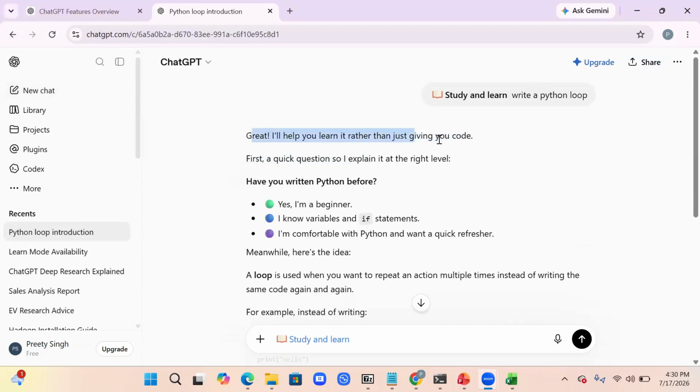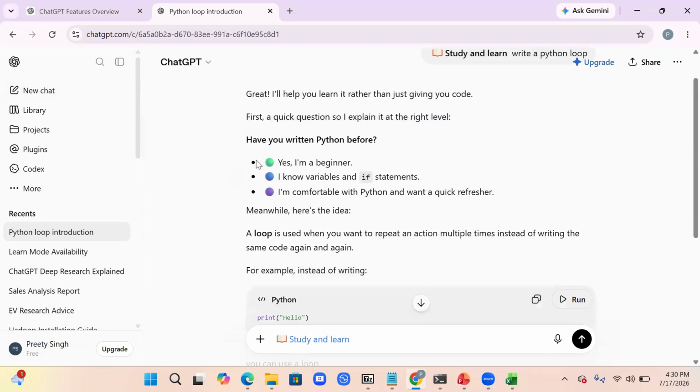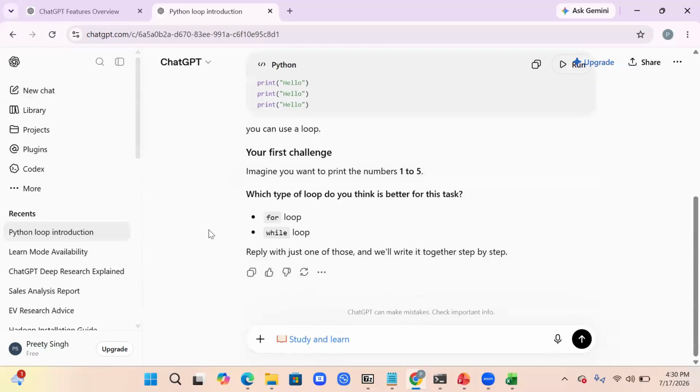So great, I will help you learn it rather than just giving you the code. First a quick question, so I will explain it at the right level: are you a beginner, or so? You have to answer all these, and then it will tell you how to write it step by step, instead of giving you the entire code, and you can tell it, okay, make me understand this line, etc. So this is your study mode or learn mode.